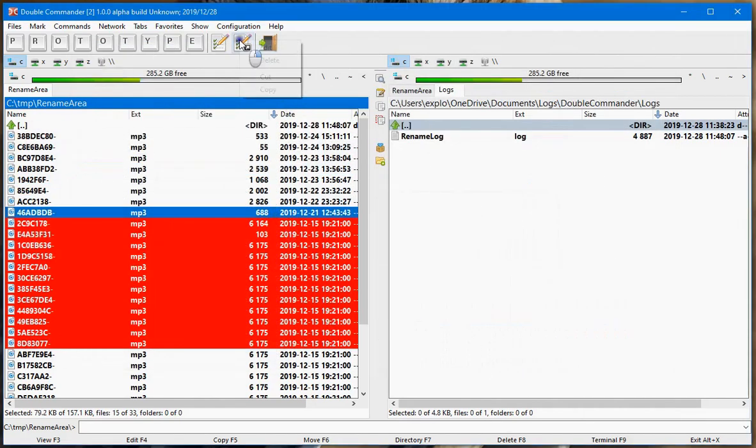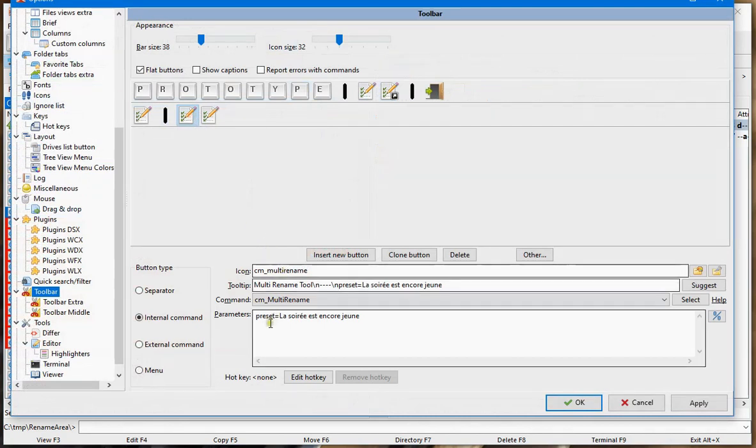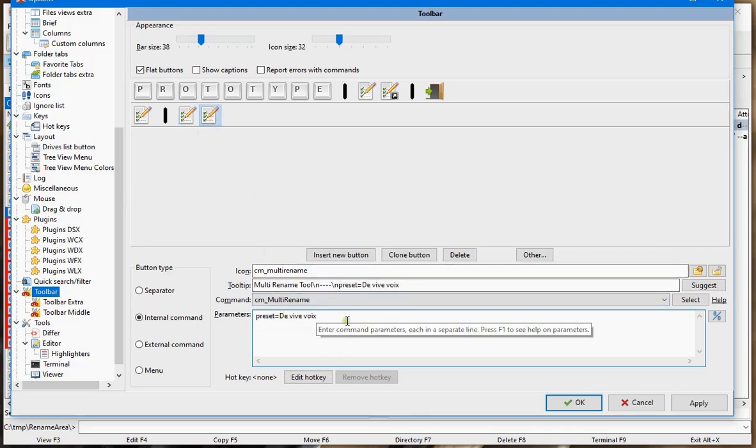Another thing I would suggest is to be able to configure the internal command MultiRename, so we can pass a parameter called preset and then we can write the name of the preset we want to load. For example, here I have set up one with La soirée est encore jeune, and then I will set up another one with De vive voix.